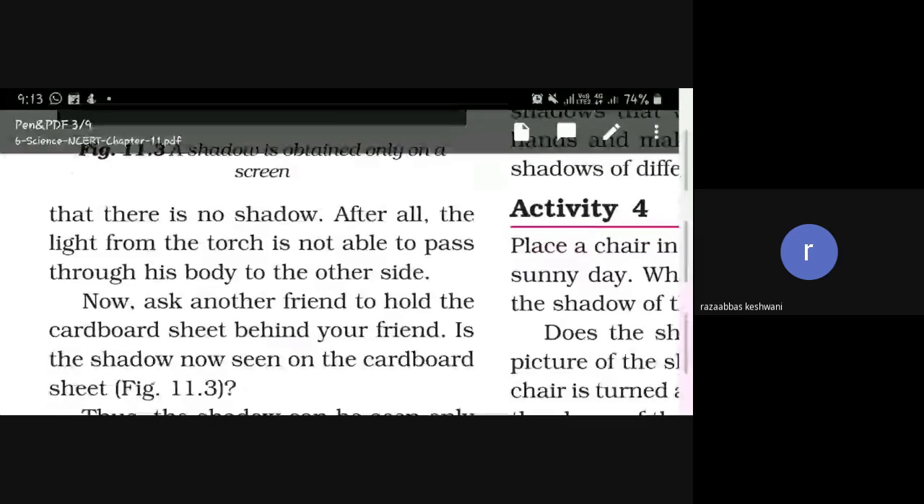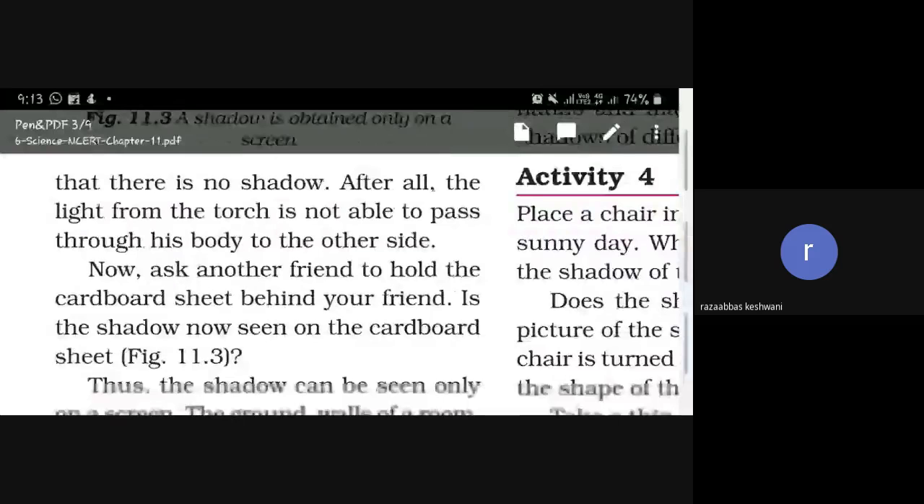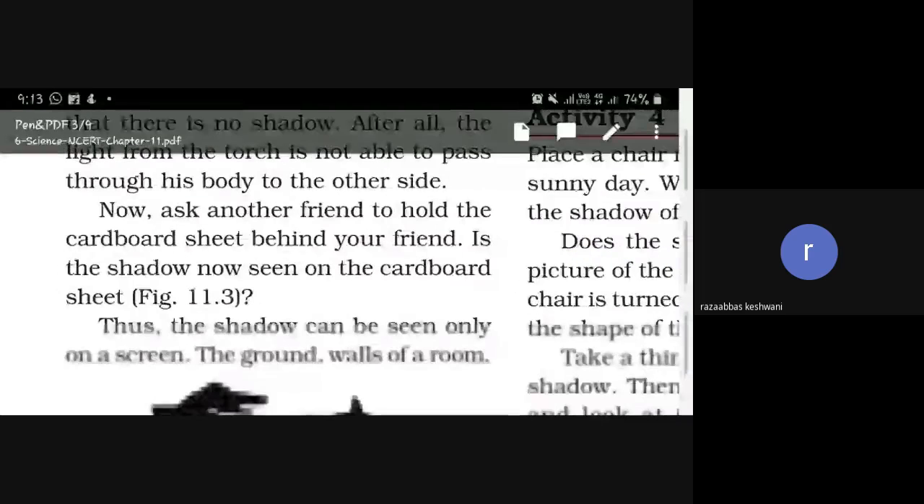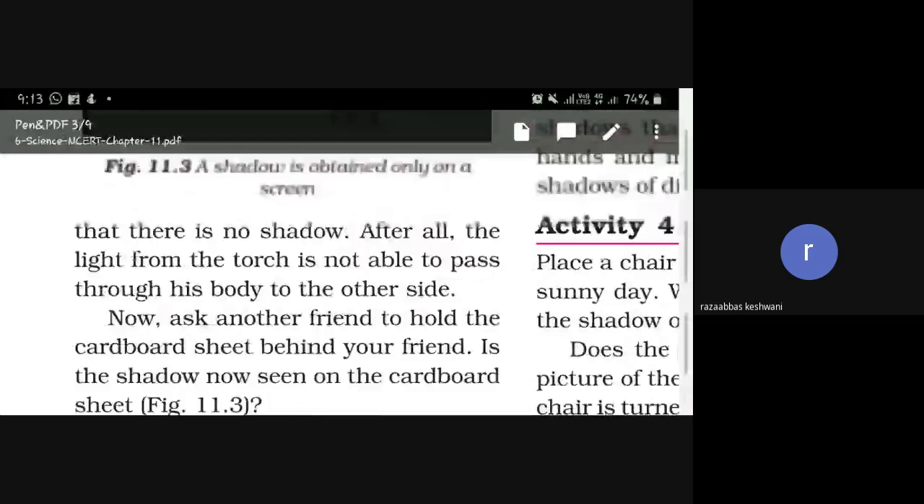Now ask another friend to hold the cardboard sheet behind your friend. Is the shadow seen on the cardboard behind your friend? Okay. What will you do in this activity?